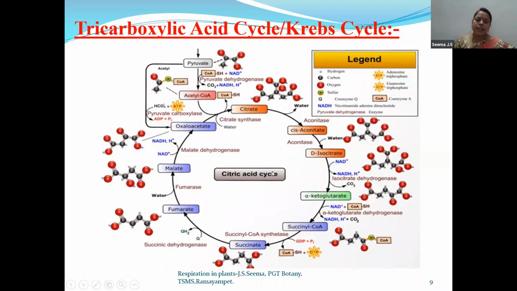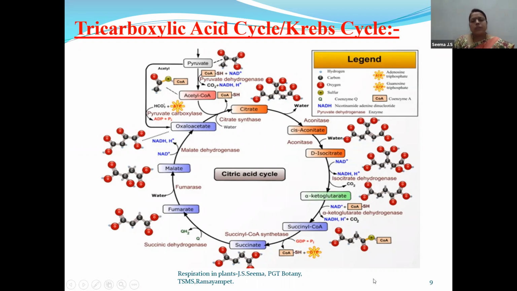Children, in this complete citric acid cycle, we have 4 oxidation steps. And in those 4 oxidation steps, we get NADH2 molecules. So let us discuss what they are. Now this oxalosuccinate will undergo oxidation. NADH is formed. This oxalosuccinate will undergo oxidative decarboxylation reaction as well as condensation. So alpha ketoglutarate is formed.